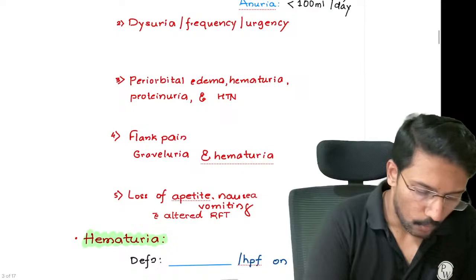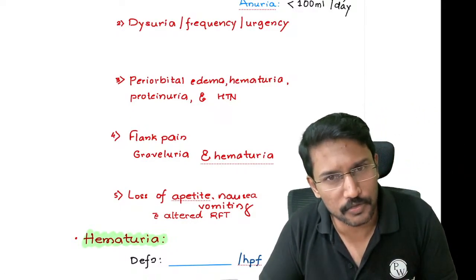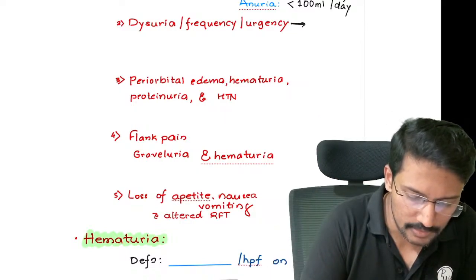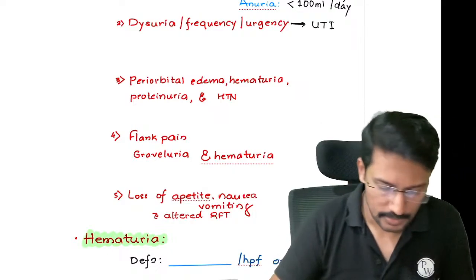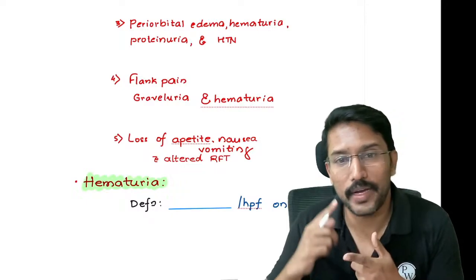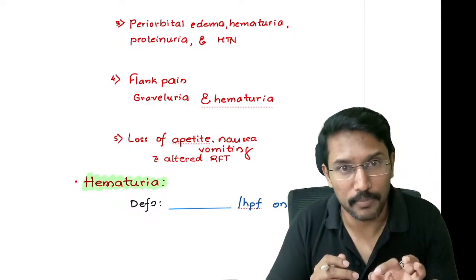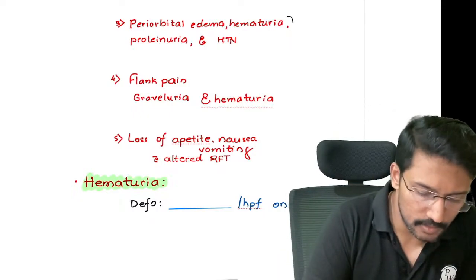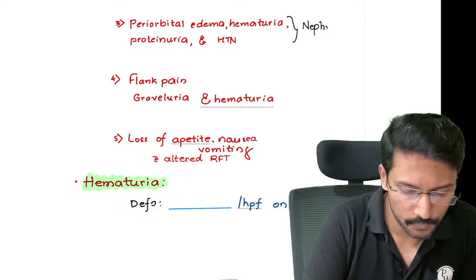Okay. Now, the second thing: a patient with kidney disorders may present with dysuria, increased frequency of urination or urgency. If these symptoms are present, then we know that we are dealing with a case of urinary tract infection, right? Similarly, if there is a question talking about a patient having periorbital edema, right, edema around the eye region, with hematuria, proteinuria and hypertension, what should come to your mind? It should point towards nephritic syndrome.